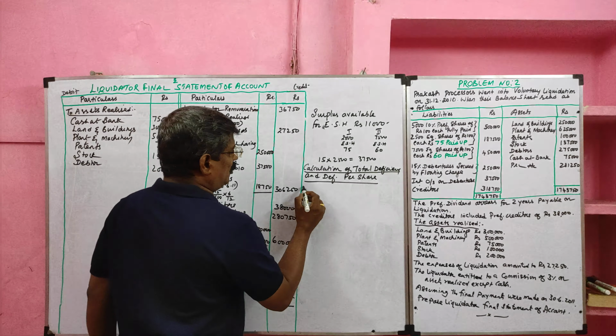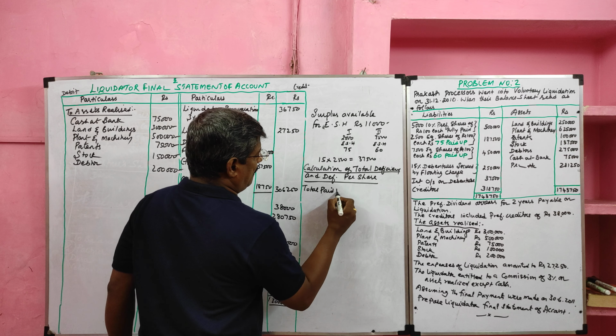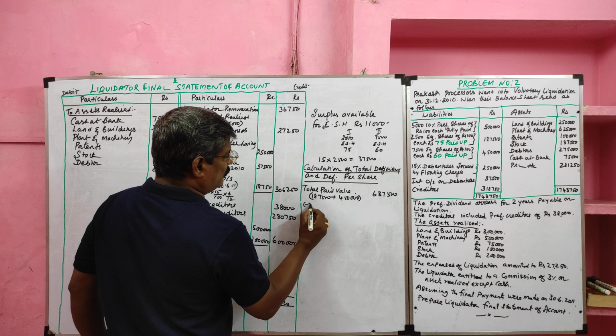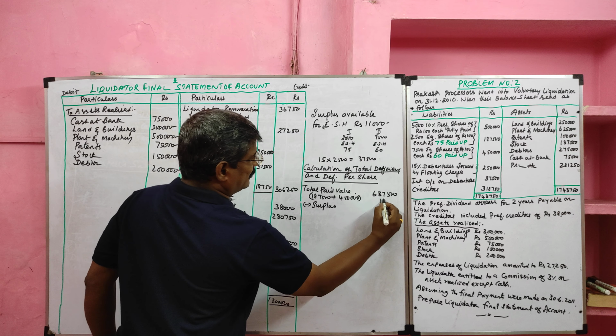First we will take the total paid up value. The first type of equity shareholder paid how much? 1,87,500. The second type paid up value how much? 4,50,000. So 1,87,500 plus 4,50,000, the total paid up value by both types of shareholder is 6,37,500. Now the surplus available to equity shareholders is 11,000.